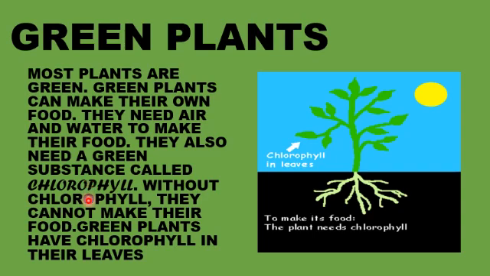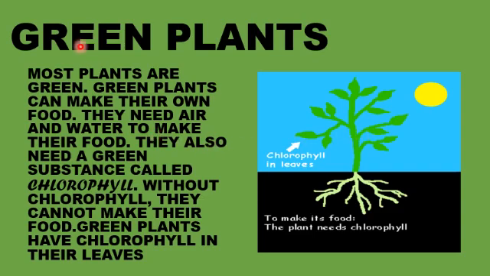Without chlorophyll, they cannot make their food. Chlorophyll is a green color chemical that is present in leaves. With the help of chlorophyll, plants absorb water from the soil, take in carbon dioxide from the atmosphere, and with the help of sunlight, plants can make their food.